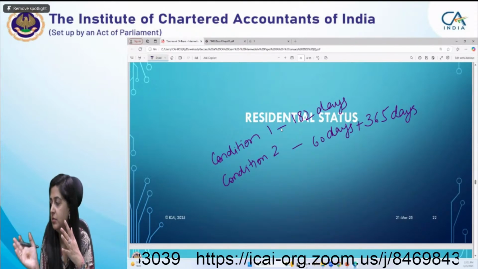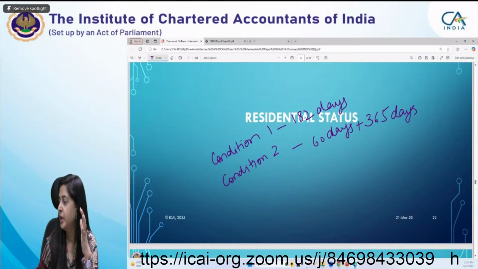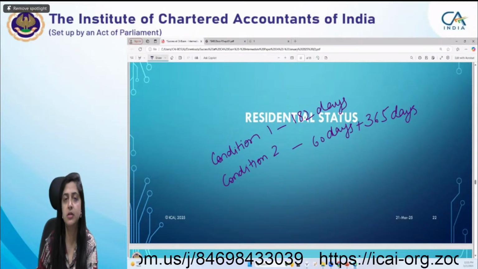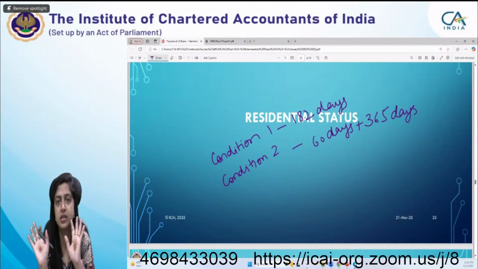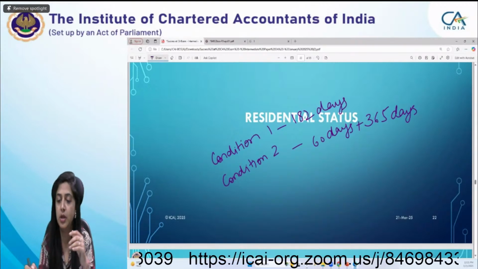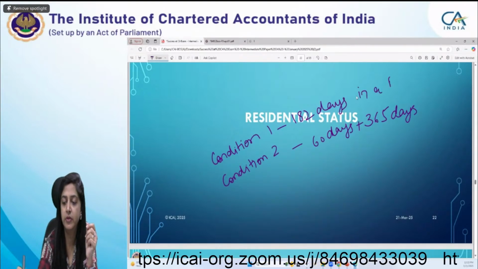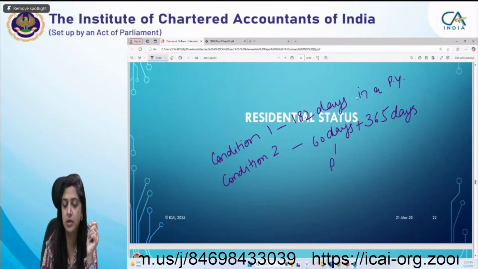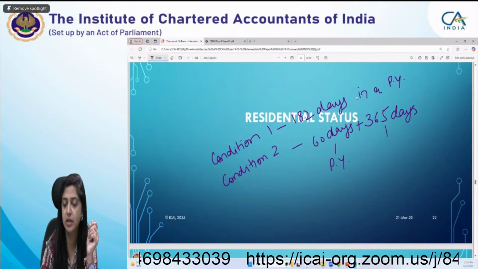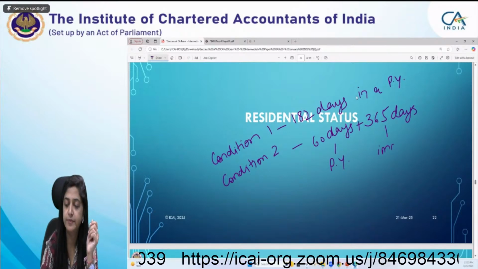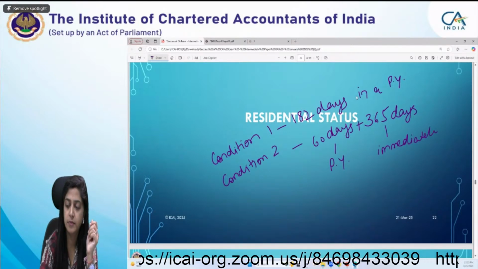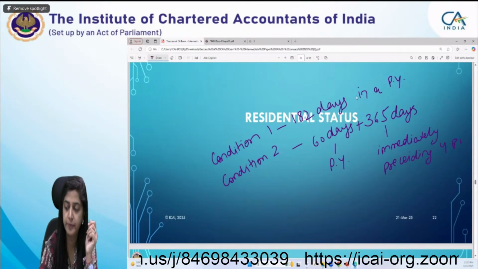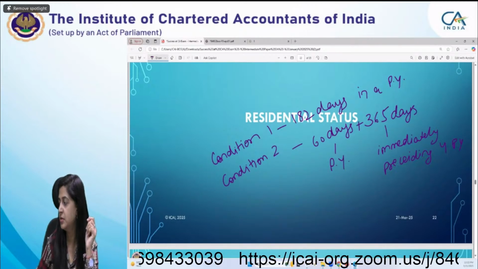So the first condition, as mentioned by Habib also, and Sania, okay, so these are the two conditions which are the basic conditions. I guess everyone should be aware of that. 182 days or more in the relevant previous year, and 60 days and 365 days. Basically it is like that: 60 days in the previous year and 365 days in the four preceding previous years.